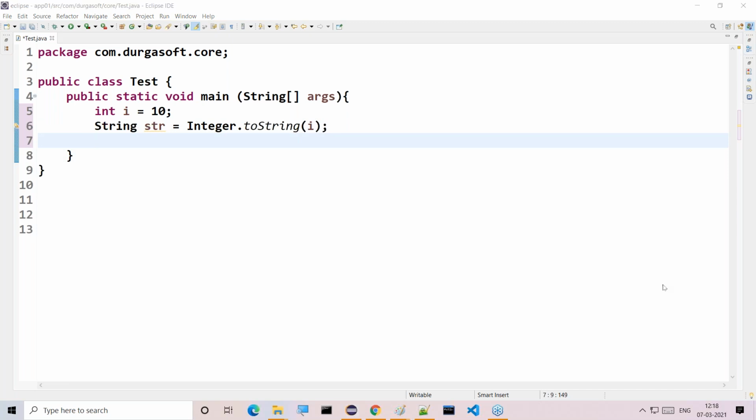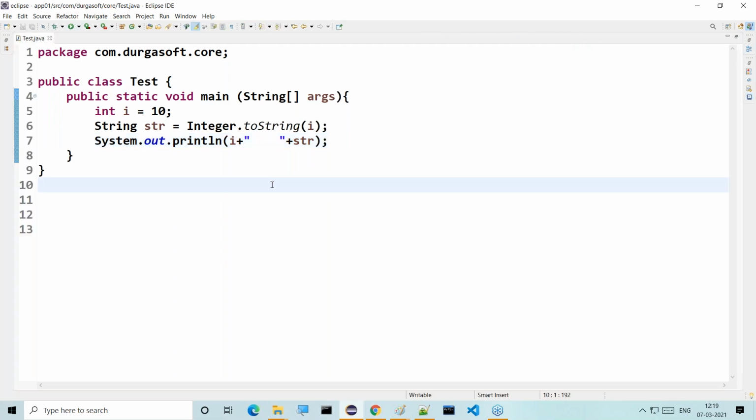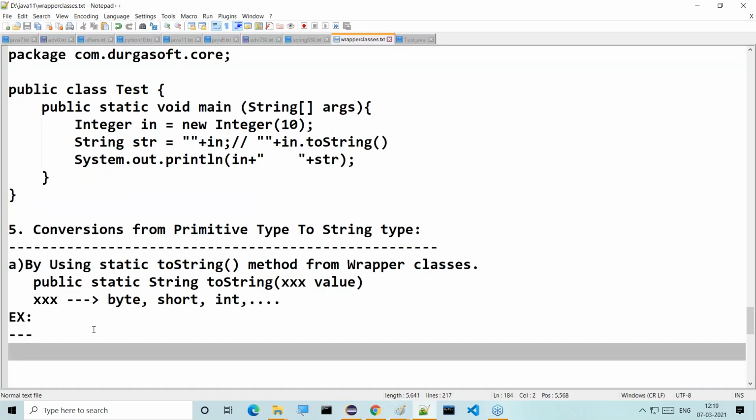Okay, no issues. Now System.out.println, here we will provide i plus space plus str. So the values I'm displaying: one is 10 and the other one is a string value. This first one is integer and this second one is string value. So this is one mechanism, converting from primitive type to string type.